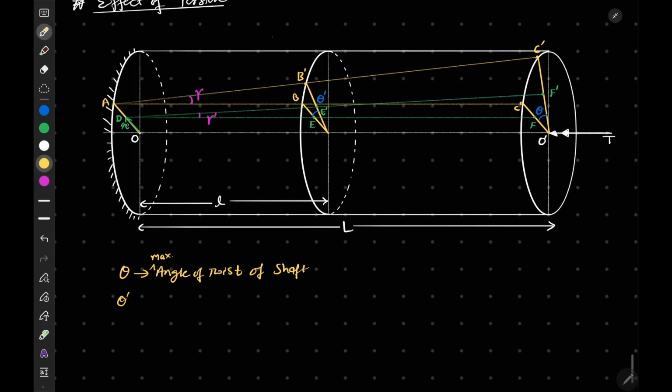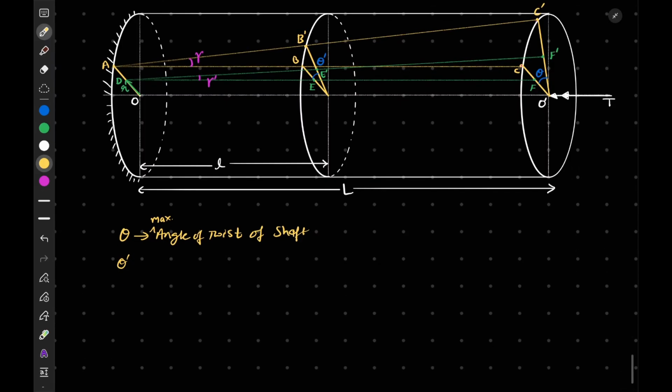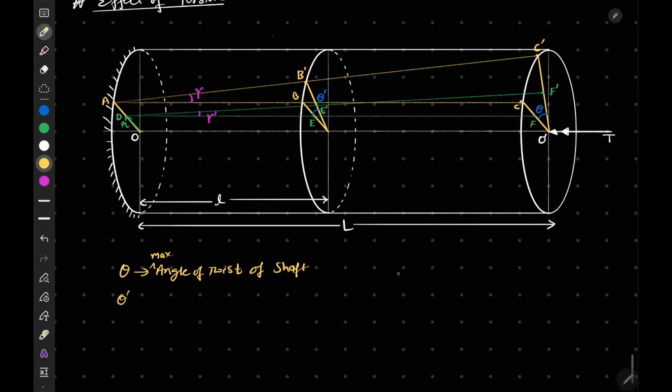From here we can see that here the twisting is 0, here theta dash, then again theta. So the rotation of the plane cross section is increasing as we move from the fixed end to the free end.